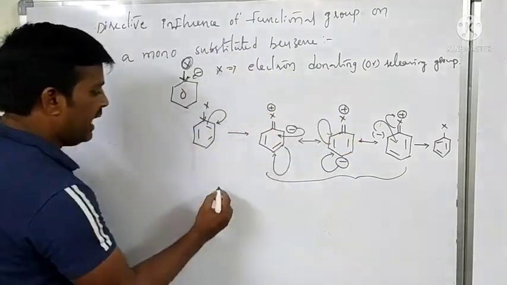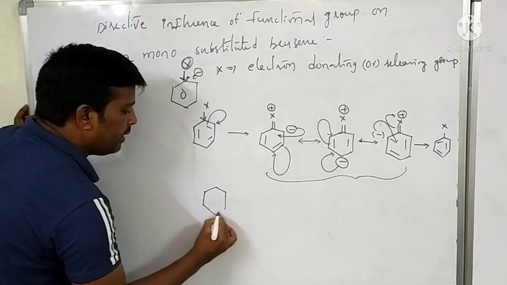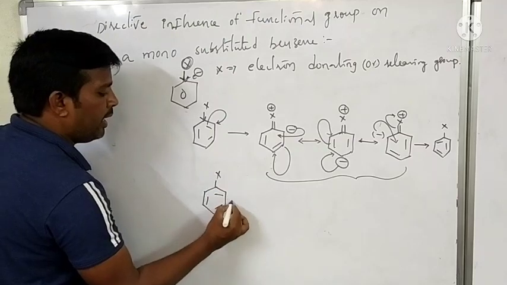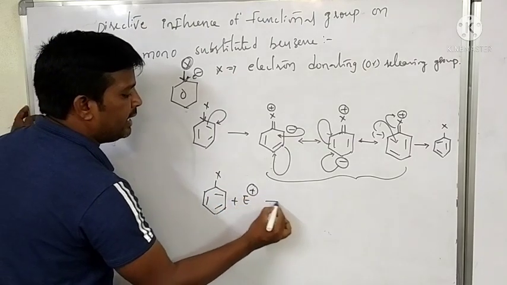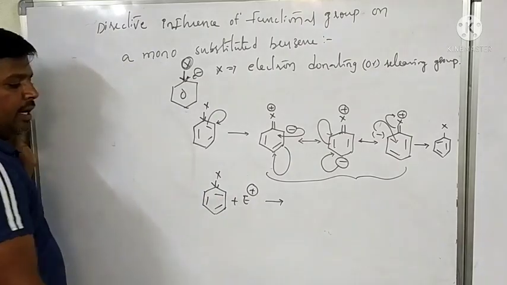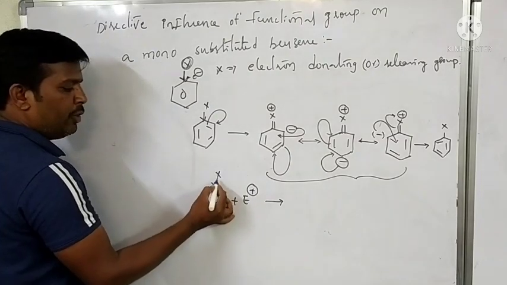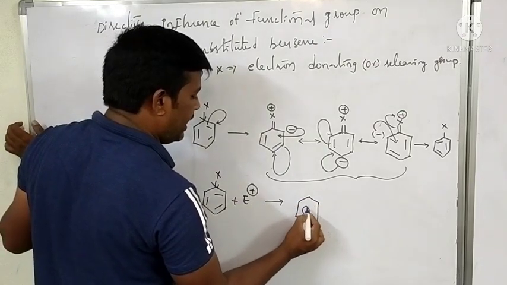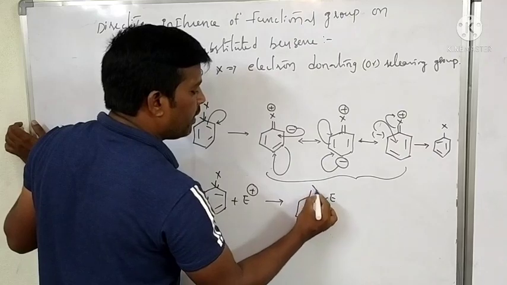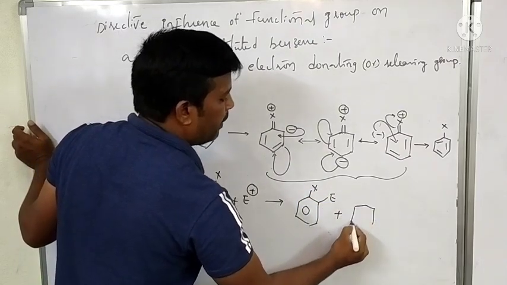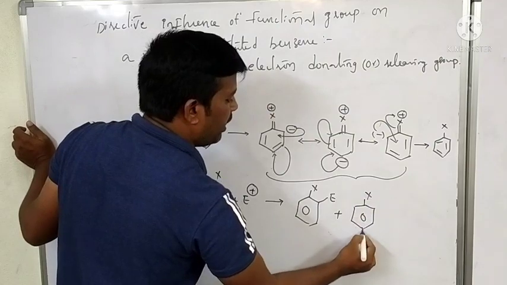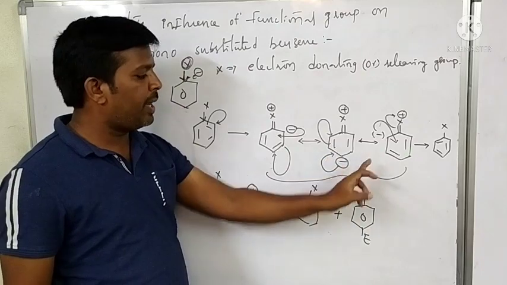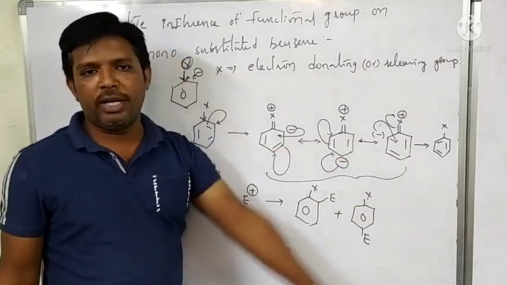So, with an electron donating group attached to the benzene, the electrophile attacks on the ortho and para positions. Why ortho and para? Because electron density is high at ortho and para when compared with meta.